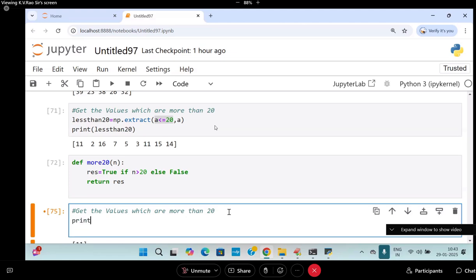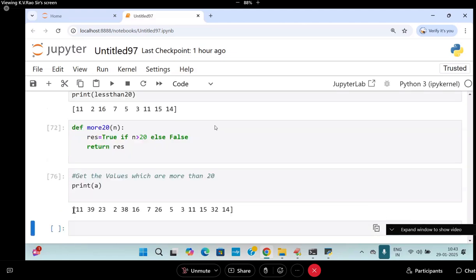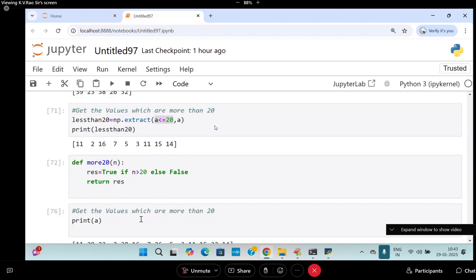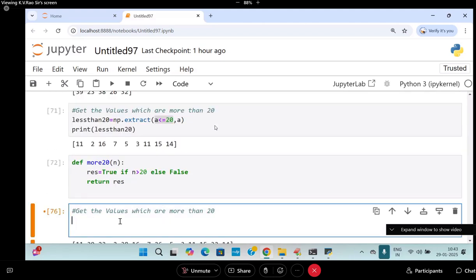First you check the value of A. What are the values? These are the values which we are having. More than 20 you need to take. Come on to the function here. What is this now? more_than_20 is equal to np.extract of, what is the function name? more_20 you are passing, comma, A. A you are supposed to pass, I think.